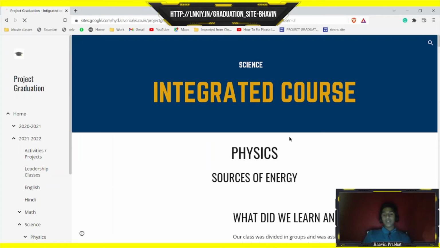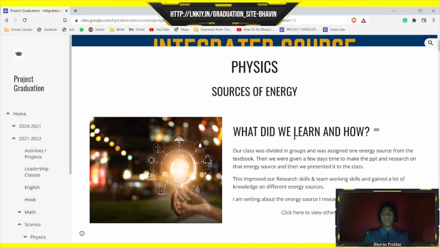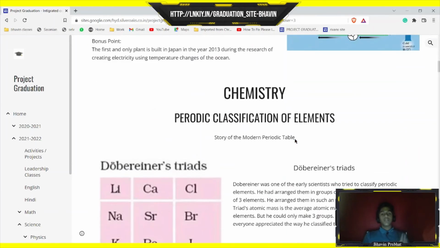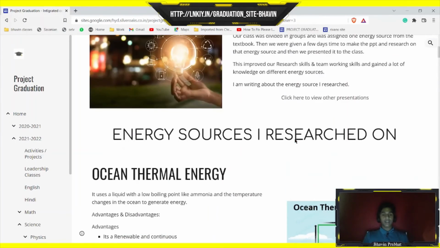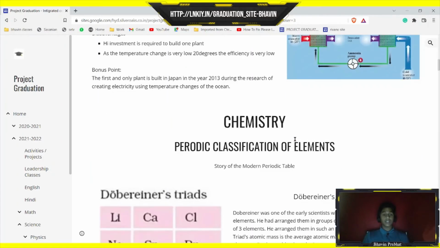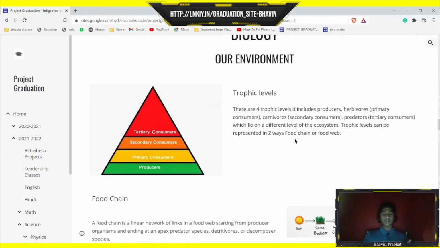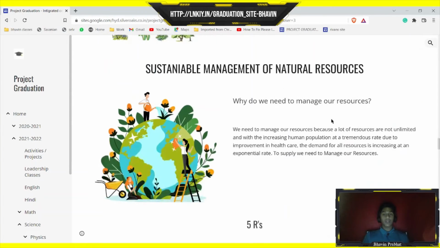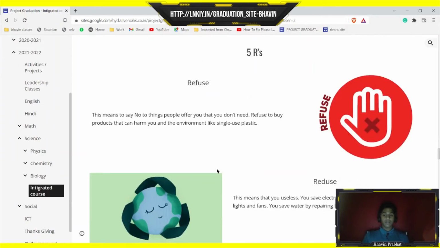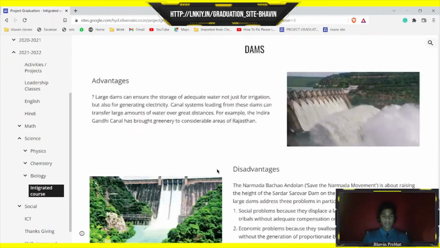And then here I have written about the integrated course chapters. That means the 10th grade chapters which we learned in this academic year. Here I have written about physics, chemistry. In physics, I have written about sources of energy, and in chemistry, periodic classification of elements. And then in biology, I have written about our environment and the sustainable management of natural resources. So here is the page.